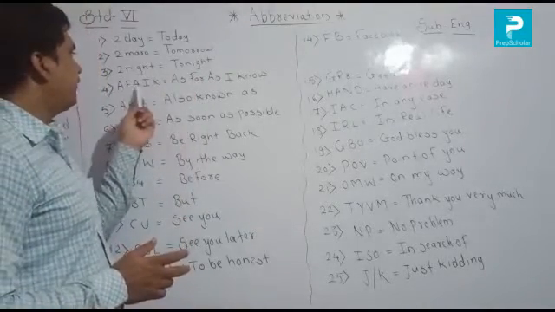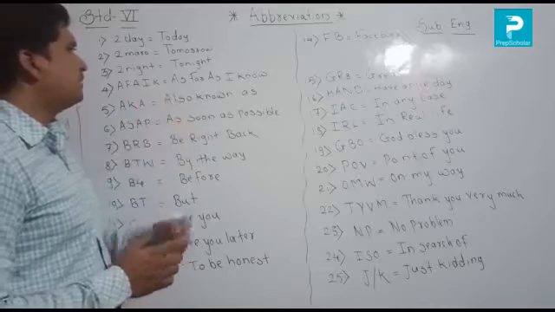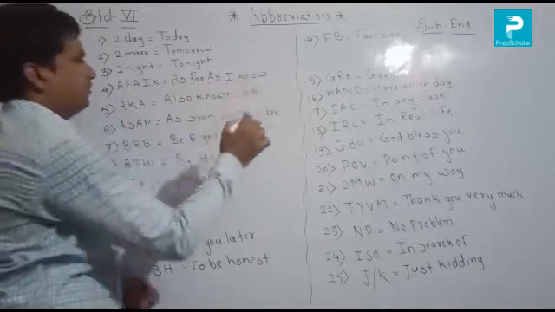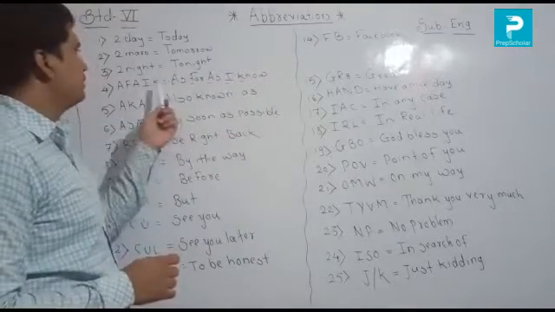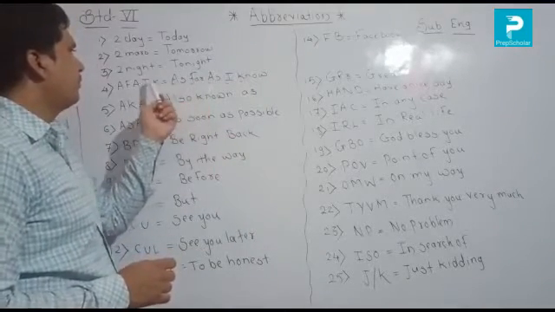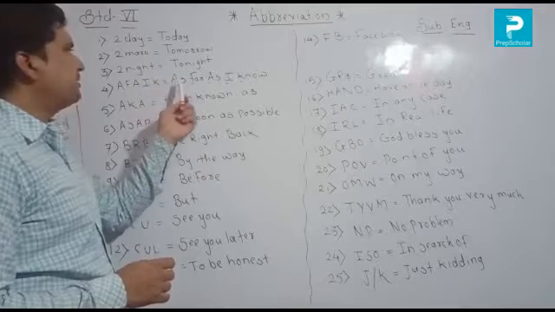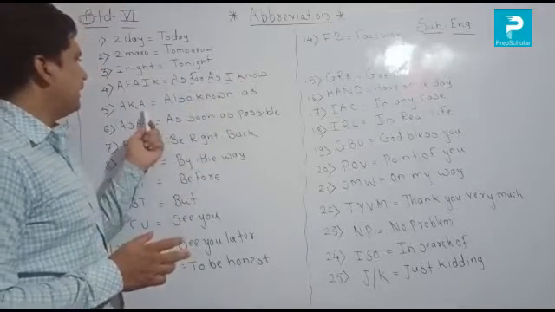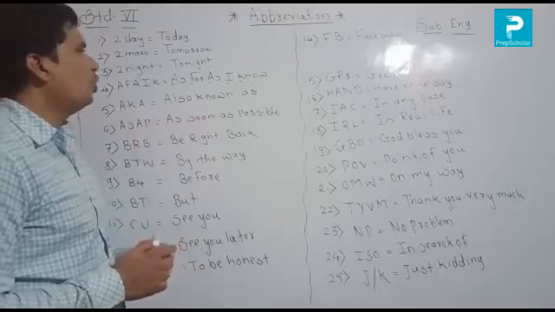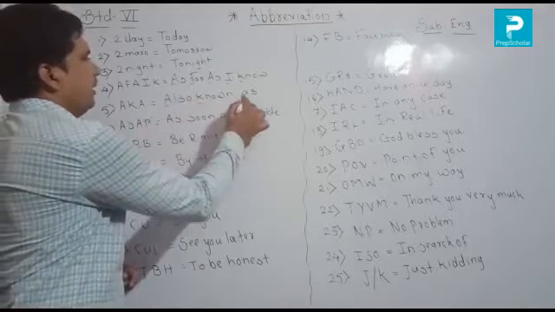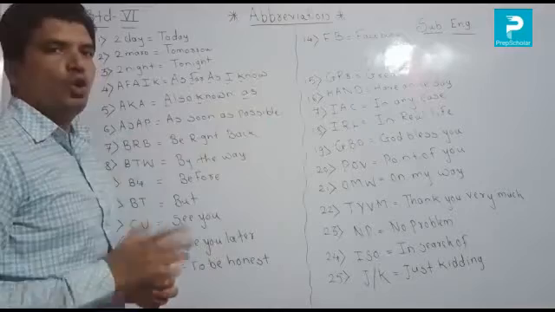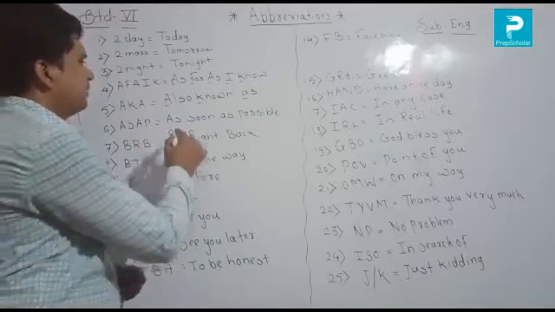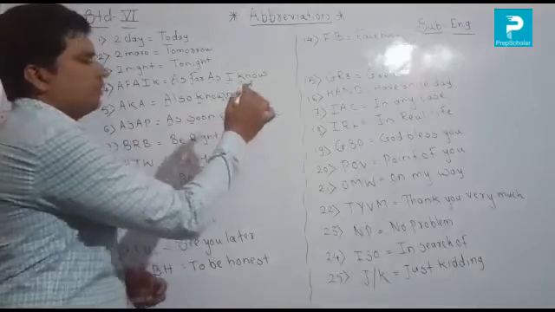Then AFAIK. This is the short form, this is the full form. AFAIK means as far as I know. Next, AKA means also known as. Next, ASAP means as soon as possible.